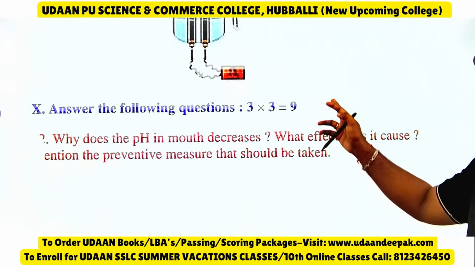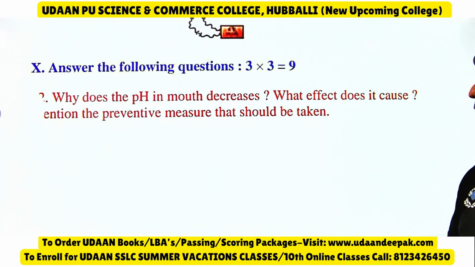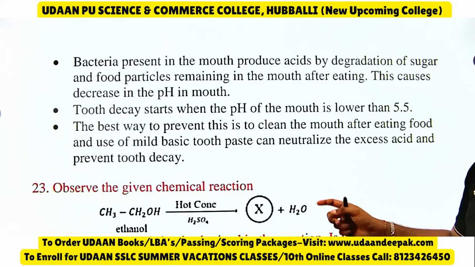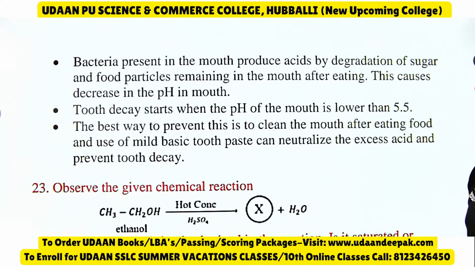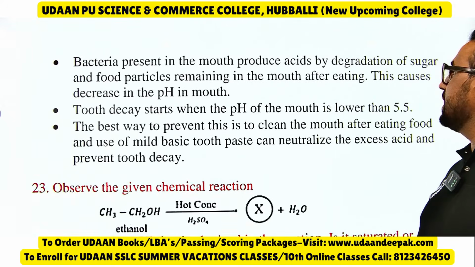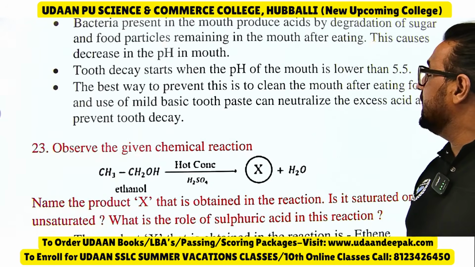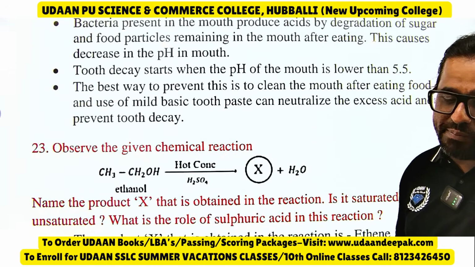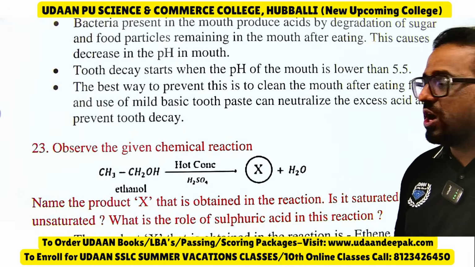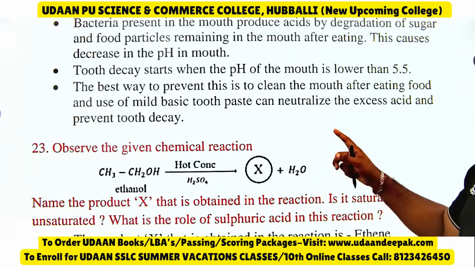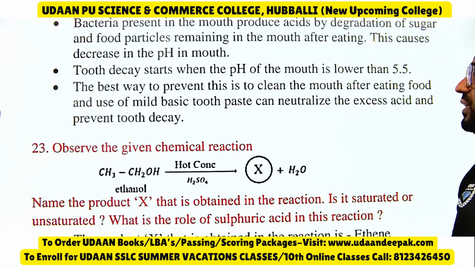Then why does the pH in mouth decrease? What effect does it cause? Mention the preventive measure. See, bacteria present in the mouth produce acids by degradation of sugar and food particles remaining in the mouth after eating. This causes a decrease in pH in mouth. Tooth decay starts when the pH in mouth is less than 5.5. The best way to prevent it is to clean the mouth after eating the food, and use of mild basic toothpaste can neutralize the excess acid and prevent tooth decay.